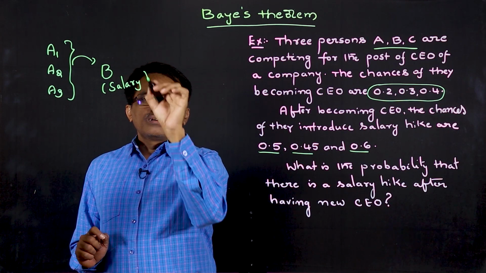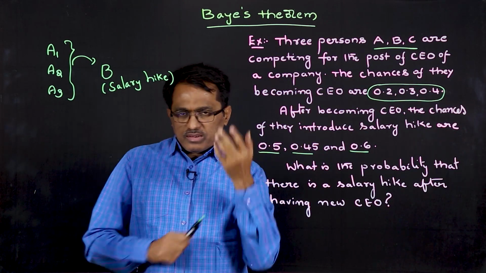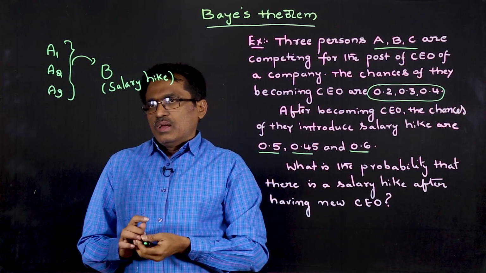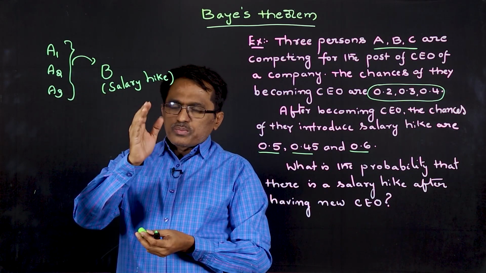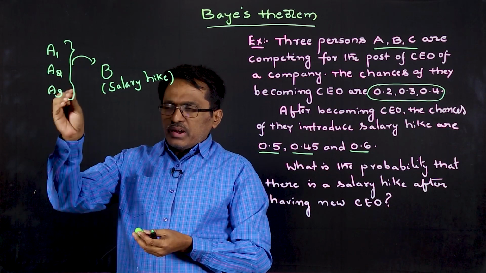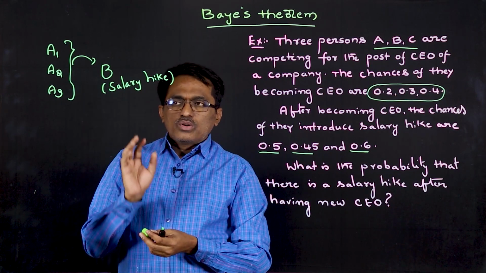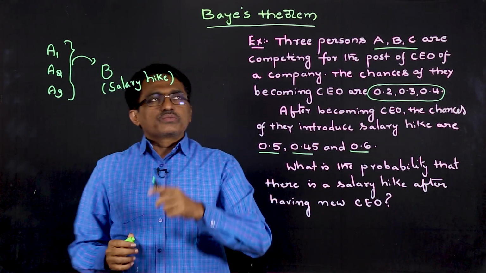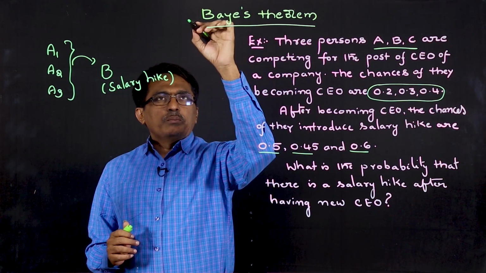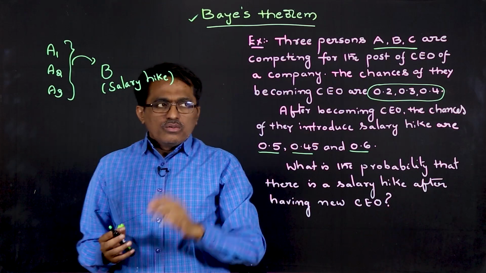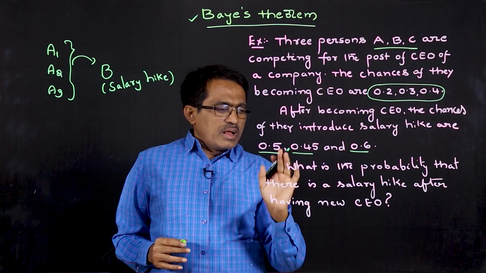Right? Okay. Now, if you see here, this is also a conditional probability like what we have seen in the earlier discussion. But the only difference is that earlier we had A then followed by B. But here A1, A2, A3 are the events that happen, followed by an event B. So in that case, we have to extend the discussion of conditional probability, where we have Bayes theorem.